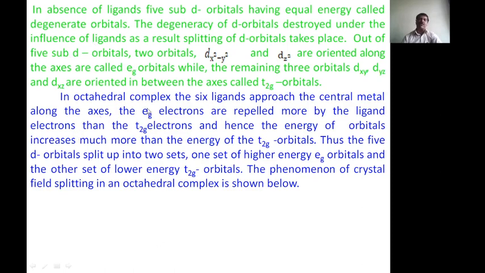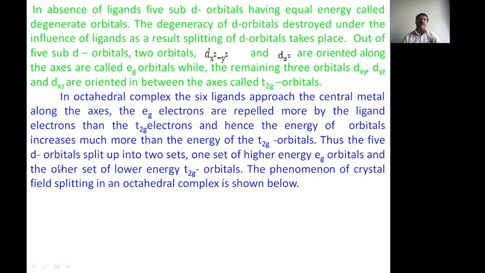Now in an octahedral complex, the 6 ligands approach the central metal atom along the axis. The Eg electrons are repelled more by the ligand electrons than the T2g electrons, and hence the energy of the Eg orbitals increases much more than the energy of the T2g orbitals.